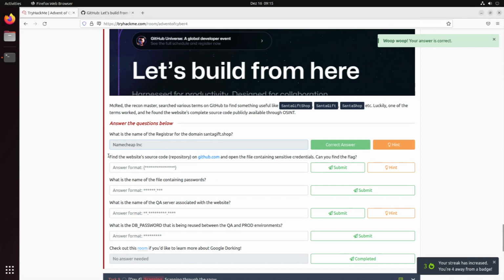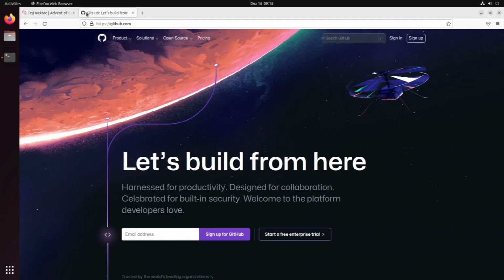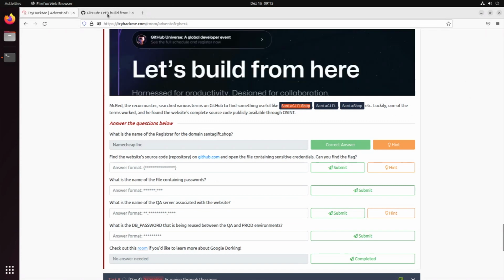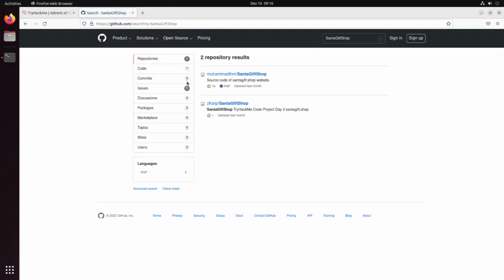So next, go over the website's source code repository on github.com and open the file containing sensitive credentials. Can you find the flag? Okay, so on GitHub we need to find maybe Santa gift shop. Let's see if we can find something from that. Okay. The source code of Santa gift shop website. Cool.